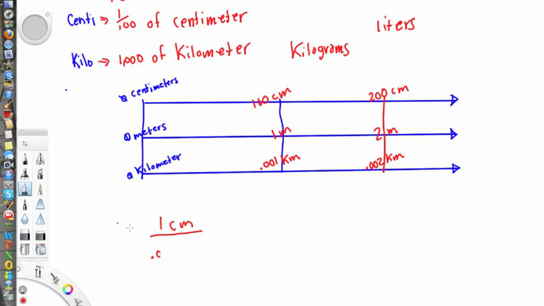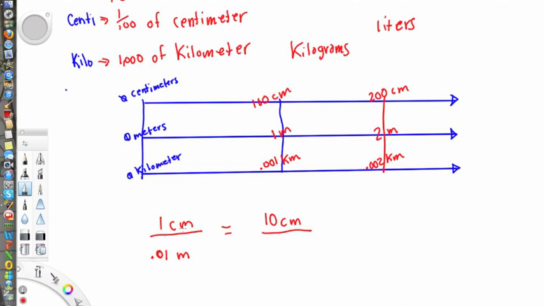Let me get my pen back here. 1 centimeter is equal to 1/100th of a meter. Okay, so we have this comparison here, and let's say I want to find out if I have 10 centimeters, now how many meters will that be?